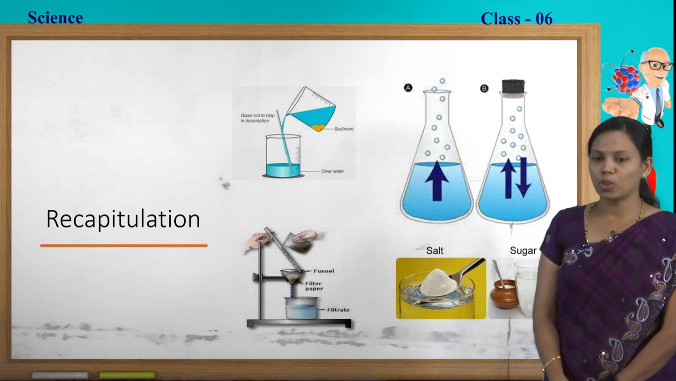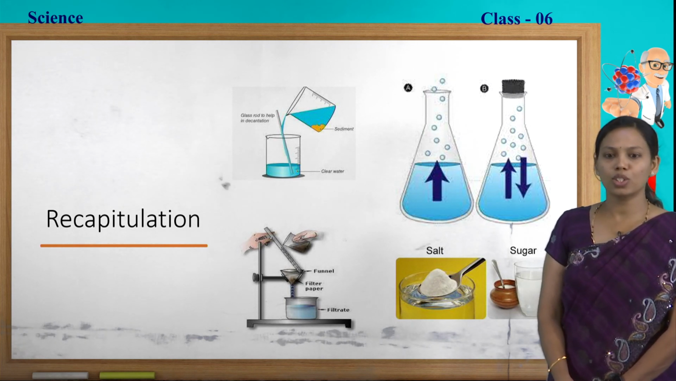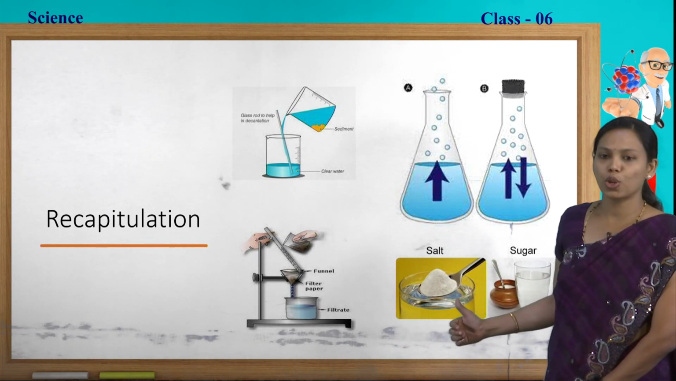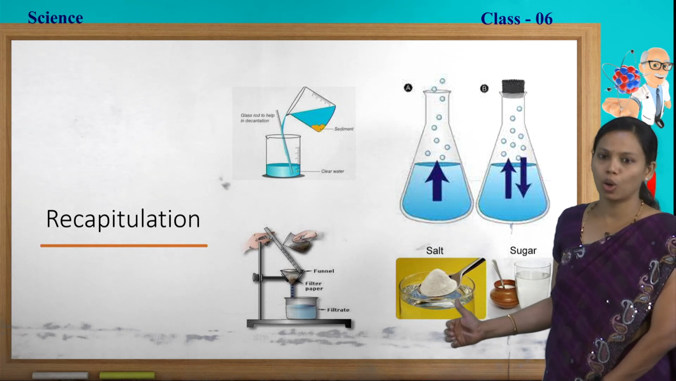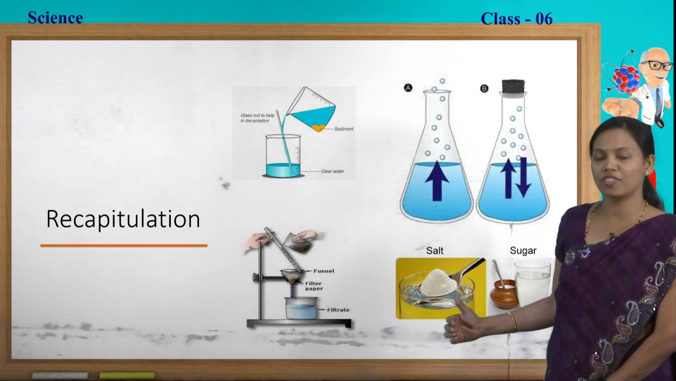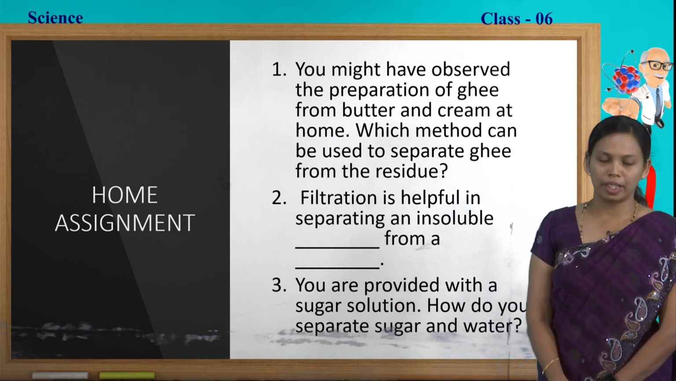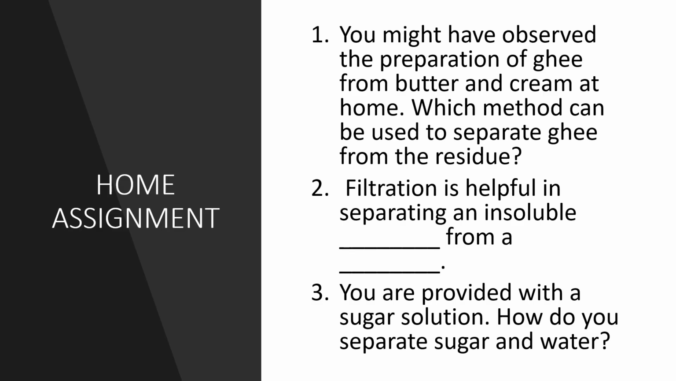We have learnt about filtration. In this filtration, we can separate the insoluble solids from the liquids. At last, we have learnt about solubility of the substances in water, and we have taken the example of salt solution and the sugar solution. At last, the home assignment. You might have observed the preparation of ghee from the butter. Which method can be used to separate ghee from the residue? Think over all the methods and which method is suitable for this, write the answer.